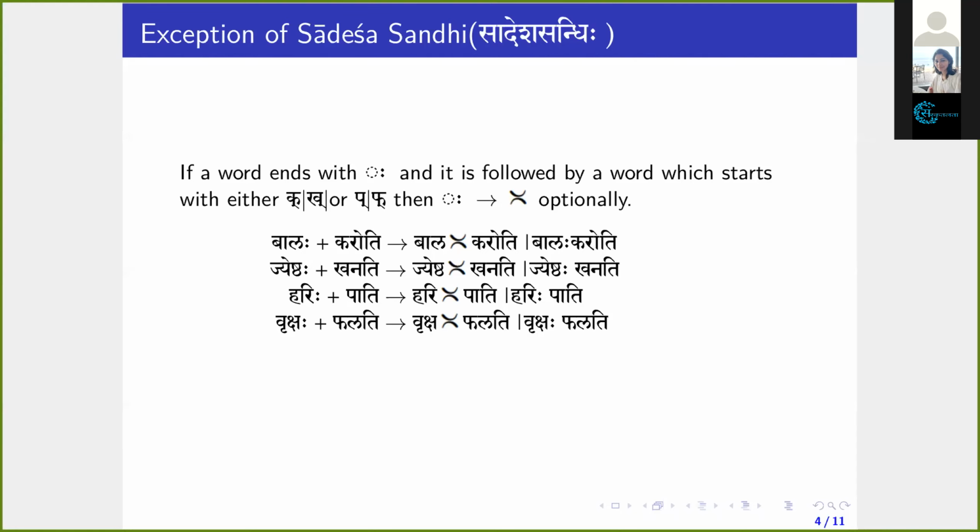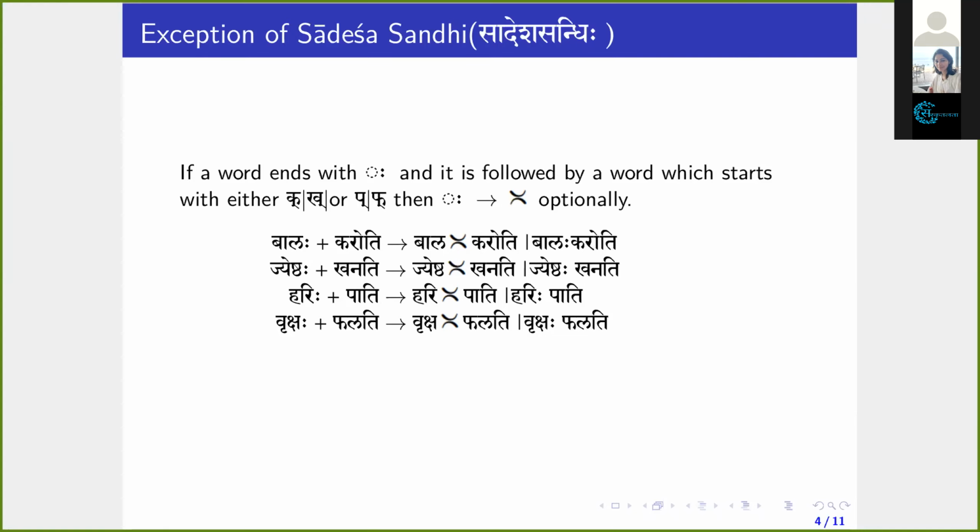Even otherwise, sir, are ka and pa called Jihvamuliya or Upadhmaniya? No. In the context of ka or kha, visarga is designated as Jihvamuliya. In the context of pa or pha, if visarga is followed by either pa or pha, that visarga is designated as Upadhmaniya.